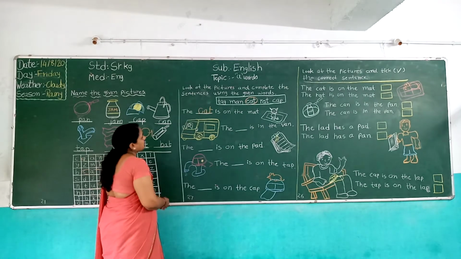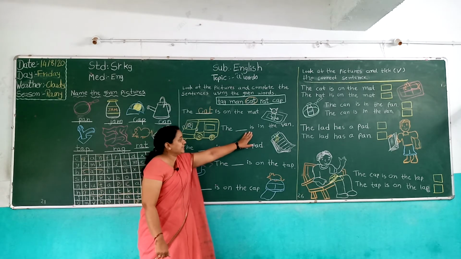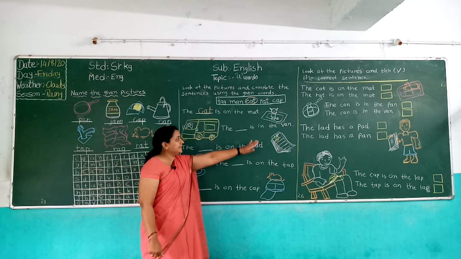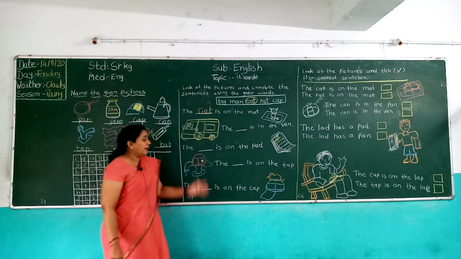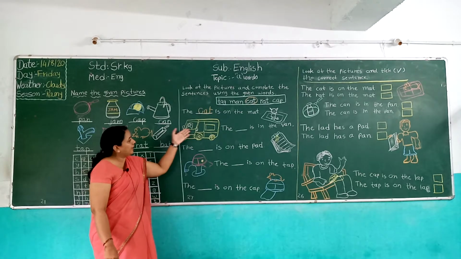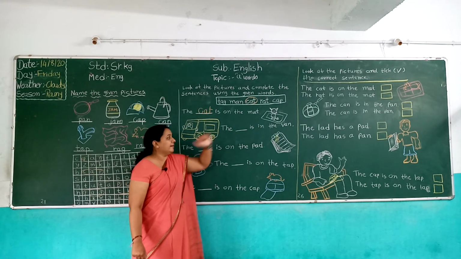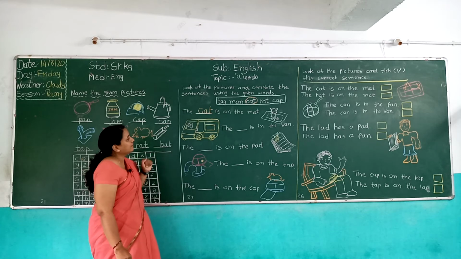Now next sentence. The, is, in, the, van. And which picture do I draw? I draw one van and man. So the man is in the van. Where is man?